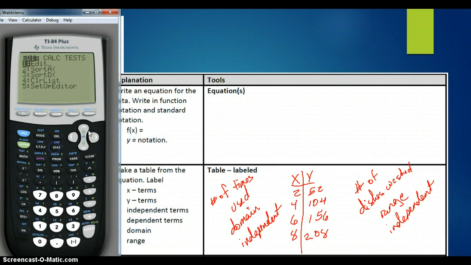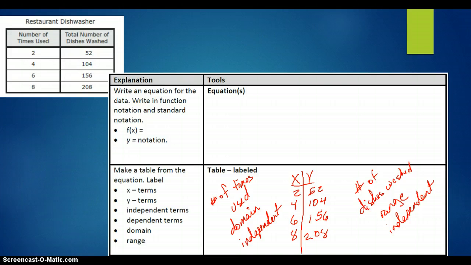Let's Stat, 5. Looking at our calculator, we've got A equals 0, B equals 26, and C equals 0.